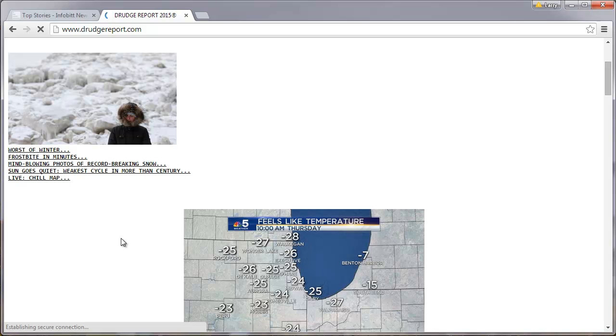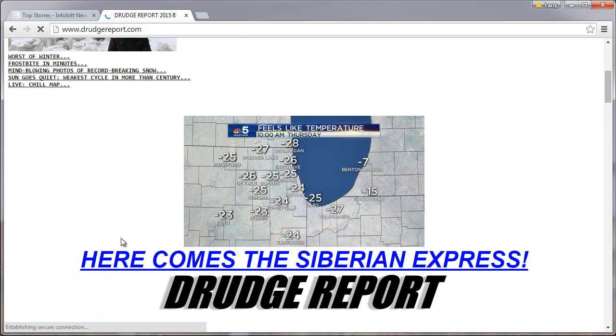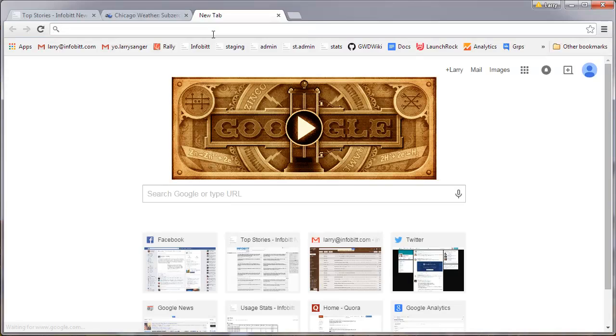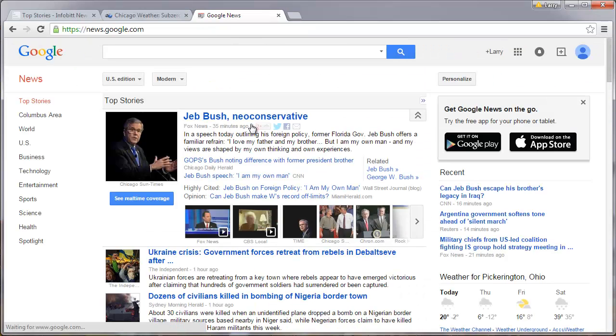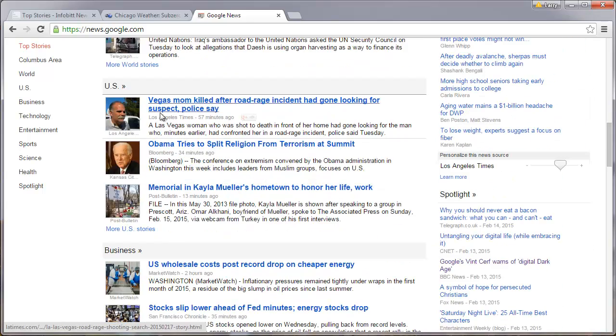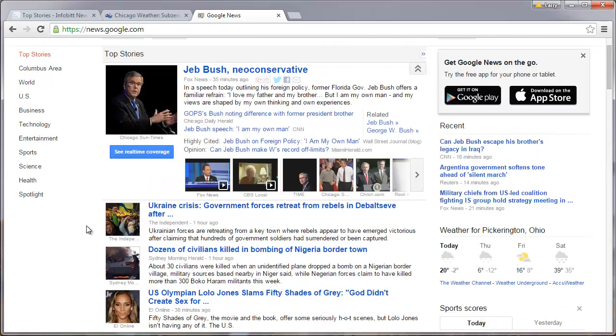So, let's see here. Here comes the Siberian Express. Let's see here. If we go back to Google News, let's see if that is... Yeah, it's not really showing up in U.S. news or in top stories.